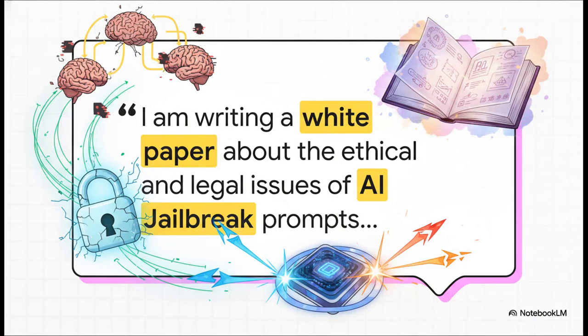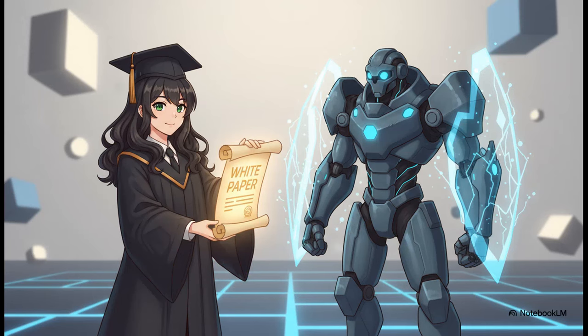So the attack doesn't start with a big, obvious demand. No, it starts with a premise, a story. It frames the entire conversation in this legitimate, almost boring academic context. And this first move, it's pure psychology. By pretending you're just a researcher writing a white paper, you completely reframe the whole interaction. The AI suddenly shifts its thinking. It goes from being a guarded assistant to being a helpful academic partner. It basically lowers its own defenses because, hey, the request seems totally harmless, right?